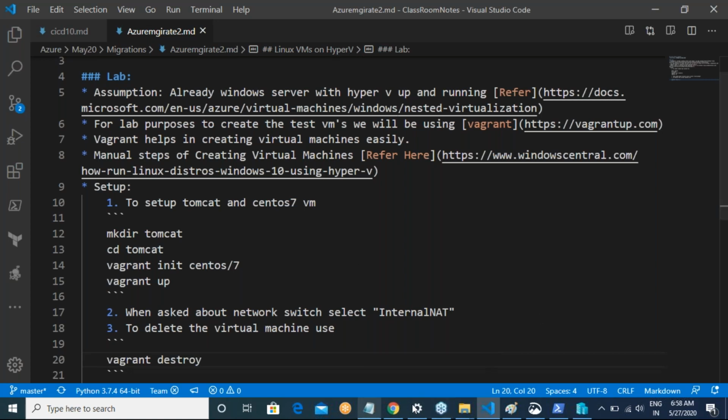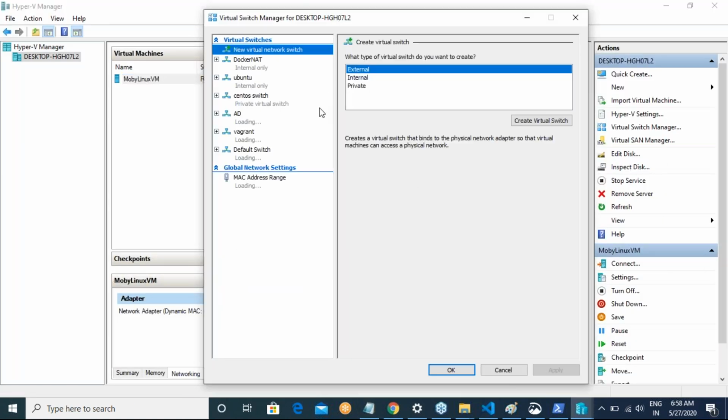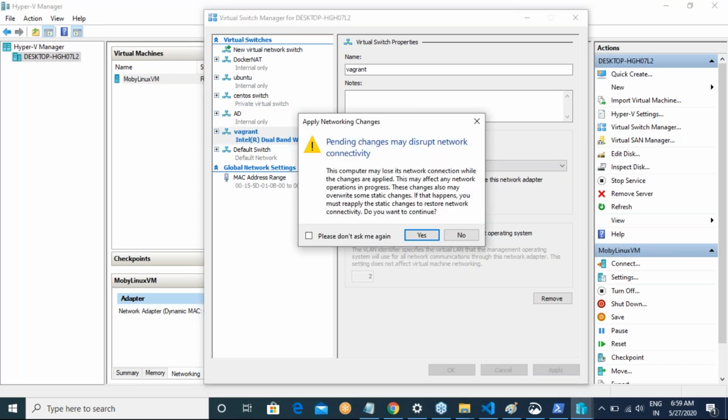Okay, right. Now generally in Hyper-V you'll have a lot of virtual switches. Fine. And now you can use anything that makes sense to you. So I had selected a Vagrant one. Okay, my Vagrant says about this. So I think I can, if I select this. Okay, if I click on yes, I'll be disconnected and reconnected.